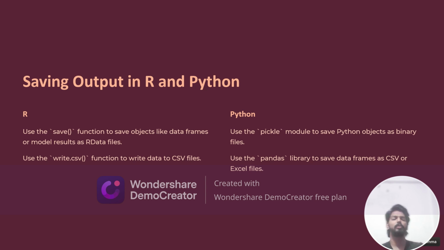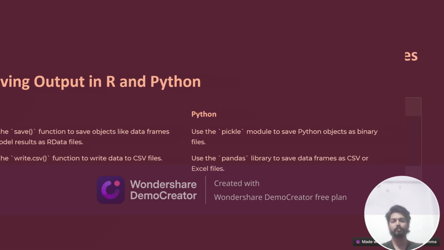In Python, use the pickle module to save Python objects as binary files. You need to use the pickle module to save the Python objects as a file. Use the pandas library to save data frames as CSV or Excel files. You need to use the pandas library to save the data frames in CSV or Excel files.